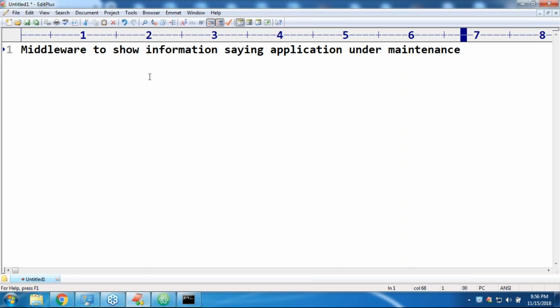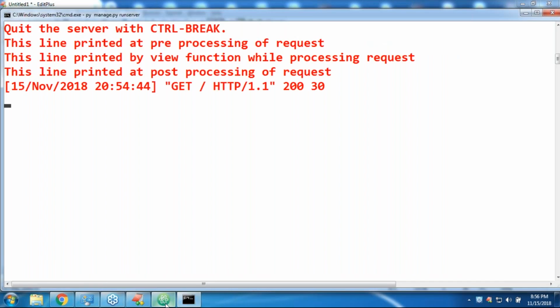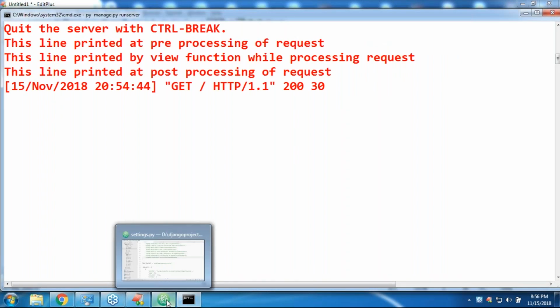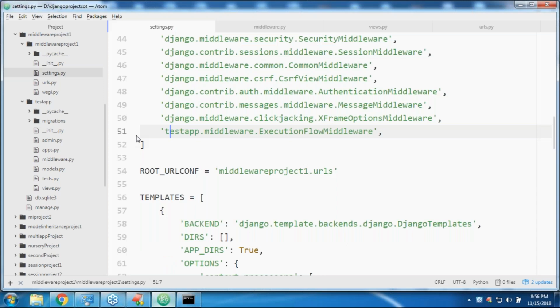What is the code we require? Very simple. What I'm trying to take is a maintenance middleware. Can I go for a separate example, or can I use the same example? If I use the same example, our life will become very easy. Yes, the same example, no problem at all.